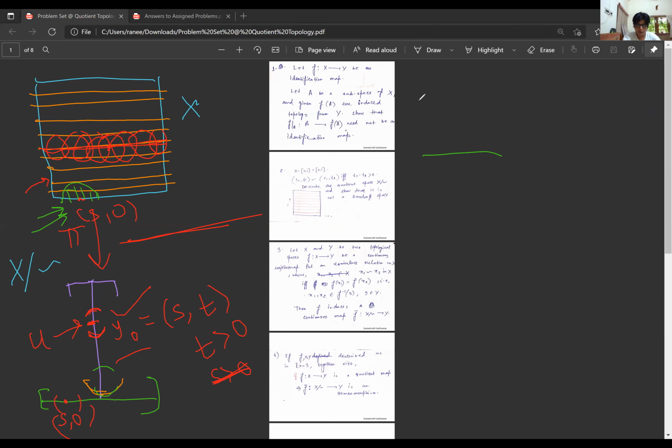So those horizontal points are these points. Everything of this, not including the x-axis, will be identified to a single point. So this much of thing will give me here, like this, the length like this here.